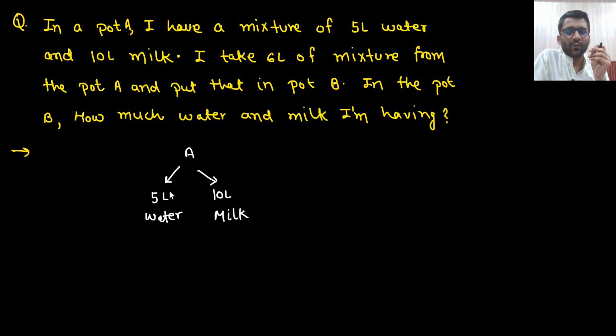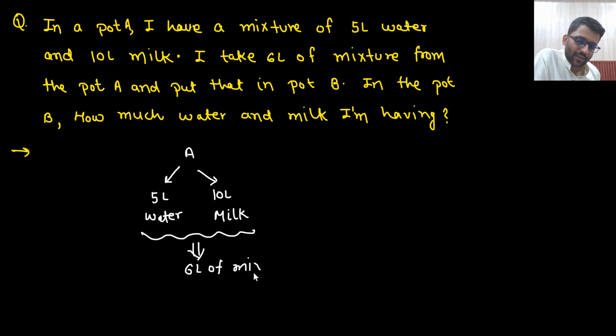I take 6 liter of mixture from pot A. From here I am taking 6 liter of mixture. So now my question is, if I am taking 6 liter of mixture, you tell me how much water I am taking and how much milk I am taking. Look, there is a mixture. Water and milk is mixed. And if I am taking 6 liter out of it, how much water did I take and how much milk did I take?